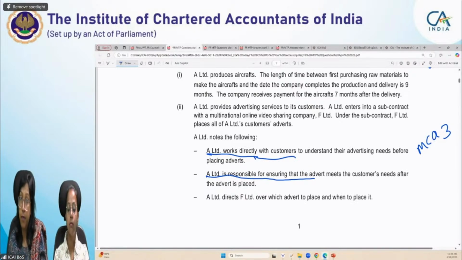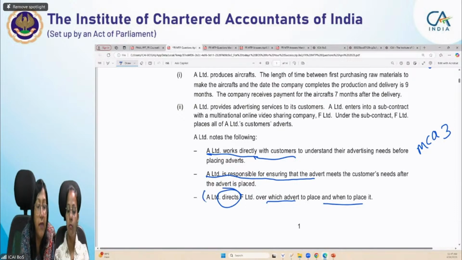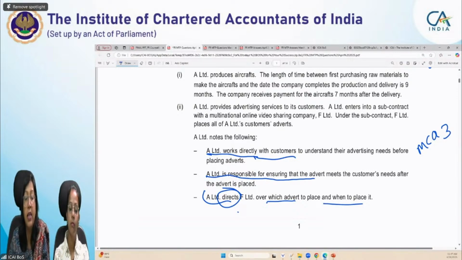See, in online videos, who will bring the adverts? F Limited will bring them. But when to bring, which one to bring, which advert to place, when to place, who will direct? A Limited will direct. So right now what we have seen in these three clauses: A Limited works directly with customers. A Limited is responsible for ensuring the correctness of the advertisement or meeting the expectations of the customers, and he directs F Limited what to do and when to do. Okay,